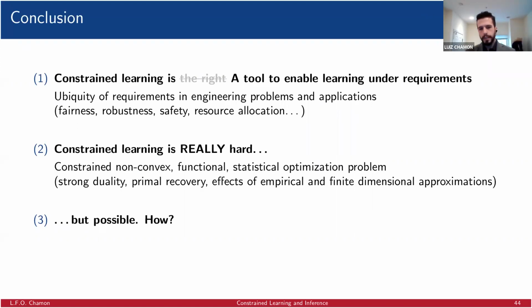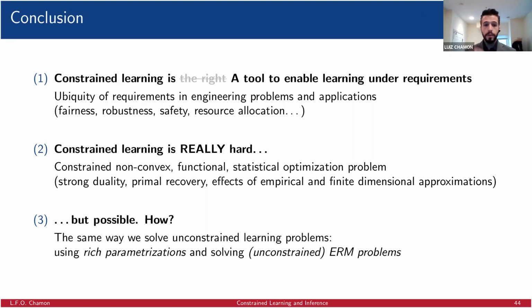We saw that constrained learning is a very hard problem. It's a constrained non-convex functional statistical optimization problem. So we have to deal with problems such as strong duality. Can we recover the primal? What are the effects of these empirical and finite dimensional approximations that we want to make onto that? So it is not an easy problem, but it is possible. And the way we solve it is the same way that we solve unconstrained learning problems, actually.